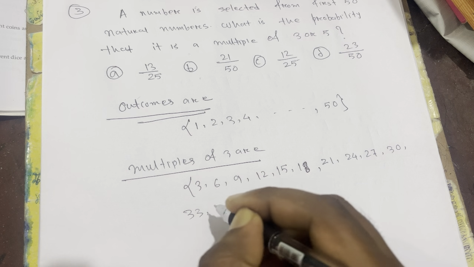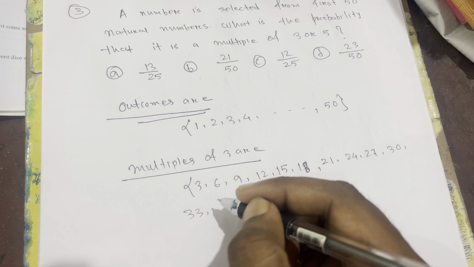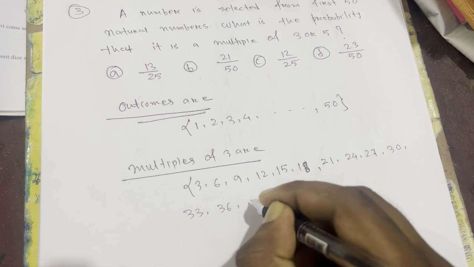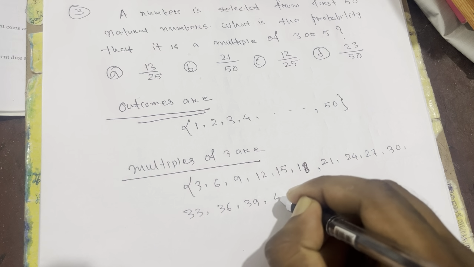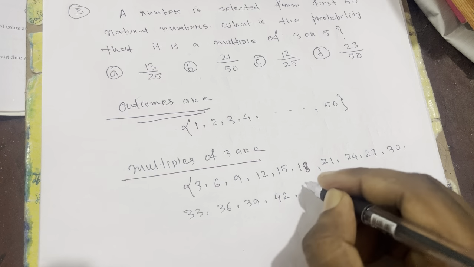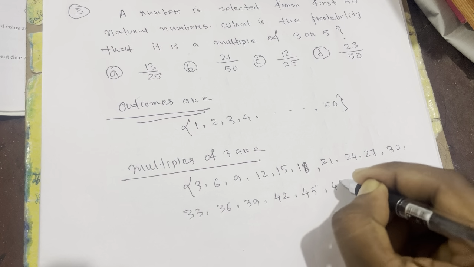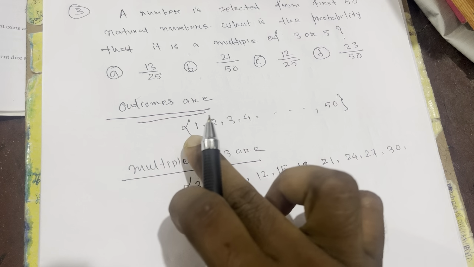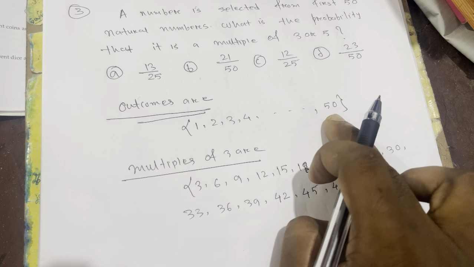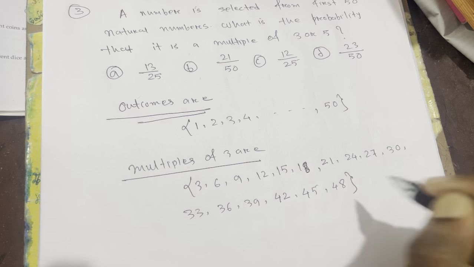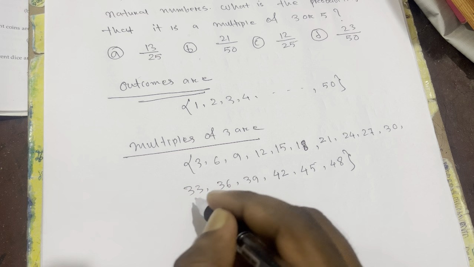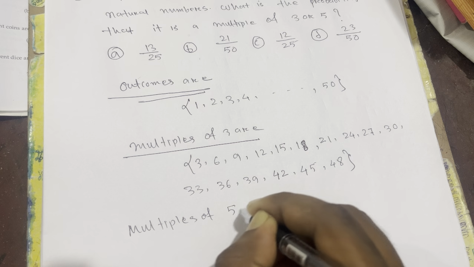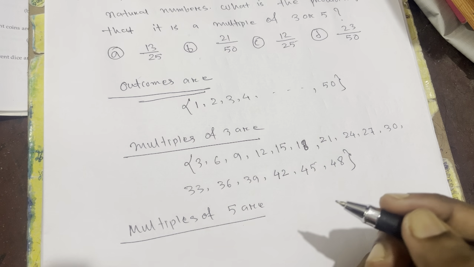3 11 is 33, because we have to write till 50, 3 12 is 36, 3 13 is 39, 3 14 is 42, 3 15 is 45, 3 16 is 48, and 3 17 is 51. We cannot write 51 because our outcomes are from 1 to 50, so we have to finish at 48. Then you write the multiples of 5, because we need multiples of 3 and multiples of 5 both.